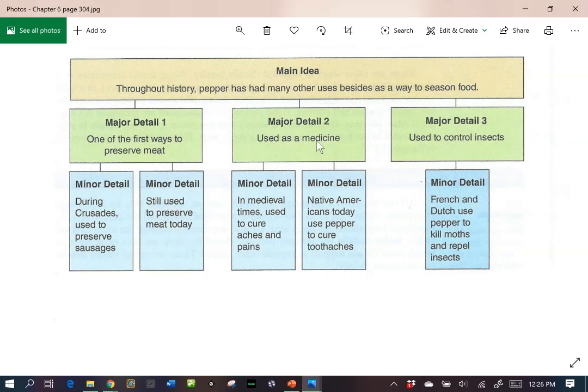Our second way, it's used as medicine. That's our major detail. Our minor detail, where we get more specific with an example, is in medieval times, it was used to cure aches and pains. Native Americans today use pepper to cure toothaches. And our final reason, our major detail, is used to control pest insects. And here's an example, a minor detail. French and Dutch use pepper to kill moths and repel insects.